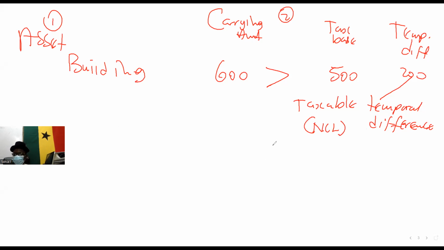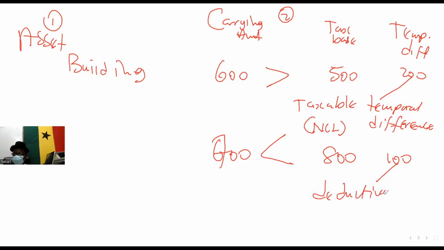Now, what if the carrying amount is rather less than the tax base, let's say 700 versus 800? The temporal difference is 100. This one is called deductible temporal difference. This is a non-current asset.